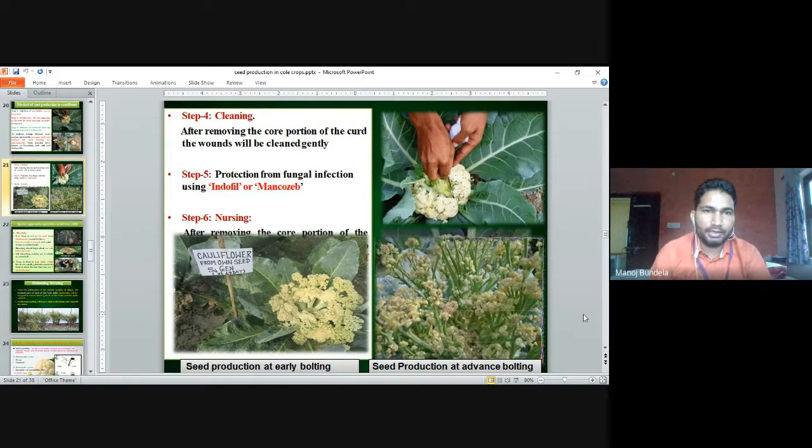Post-step cleaning. After removing the central portion of the curd, the wounds will be cleaned gently. If any wounds are there, we have to clean them. Protection from fungal infection: in the wounds there is a chance of fungal infection. For that we have to use Endophil or Mancozeb, so that fungal infection will not occur. Step 6. Nursery.